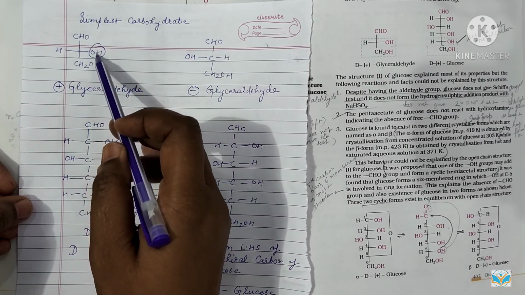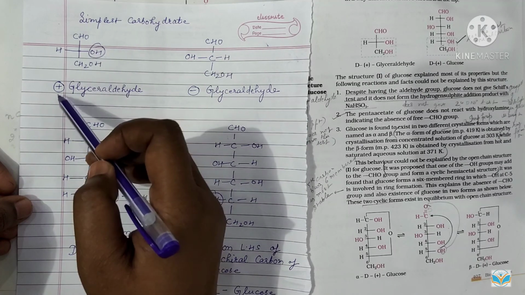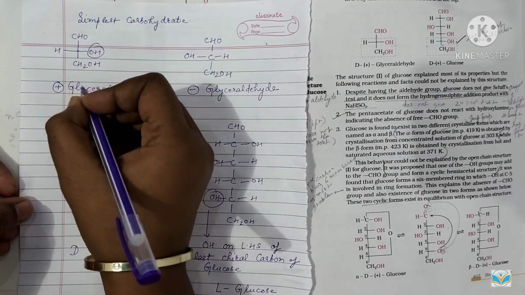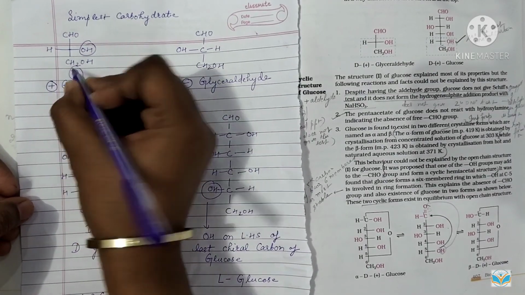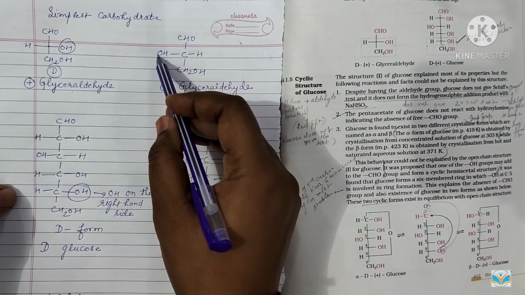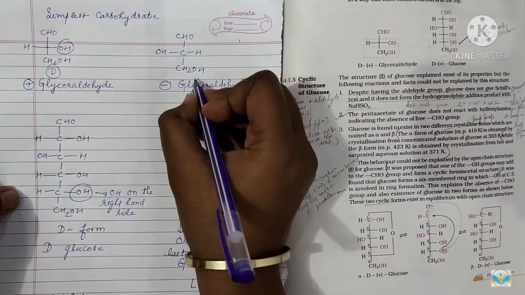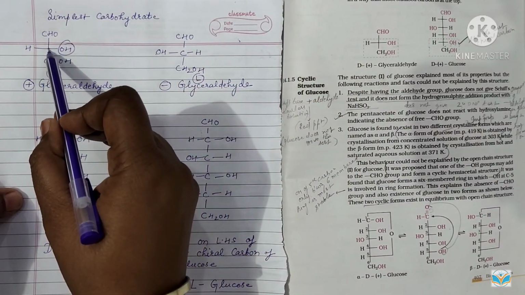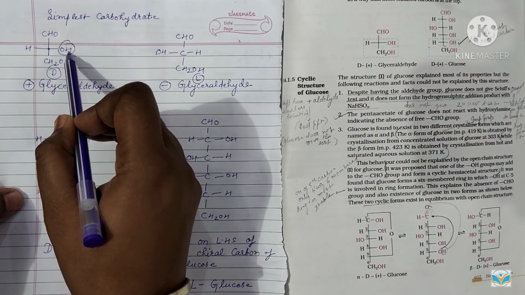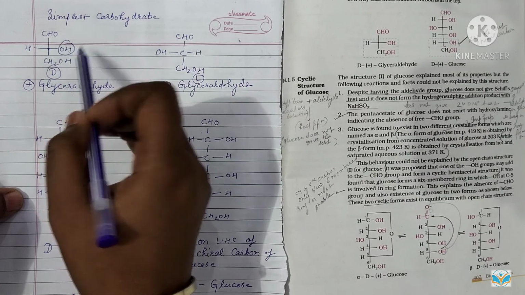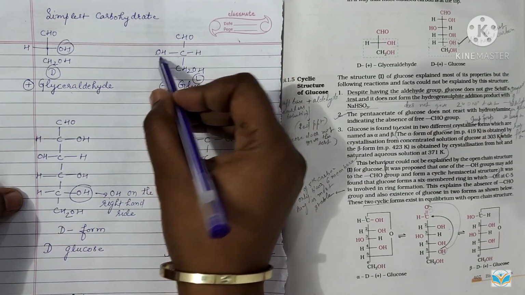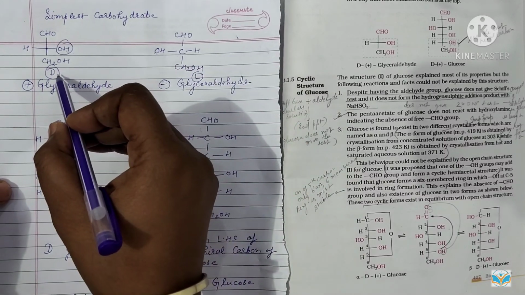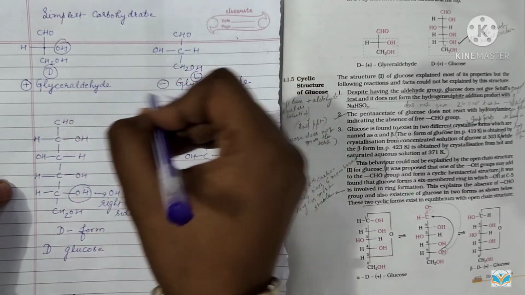So if the OH group is attached on the right hand side, it is called plus glyceraldehyde or D-glyceraldehyde, D form. And if the OH group is attached on the left hand side, it is called the L form. So it is very important here, on the last chiral carbon atom where the OH group is placed, whether it is on the right hand side or on the left hand side of the molecule, they are called the D and L forms of the glyceraldehyde.